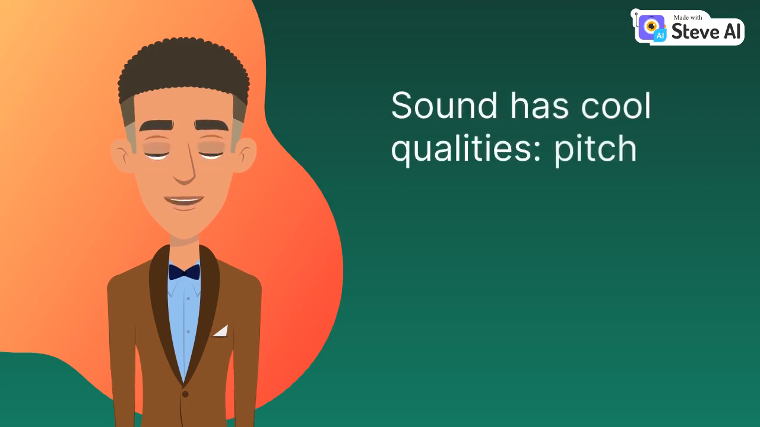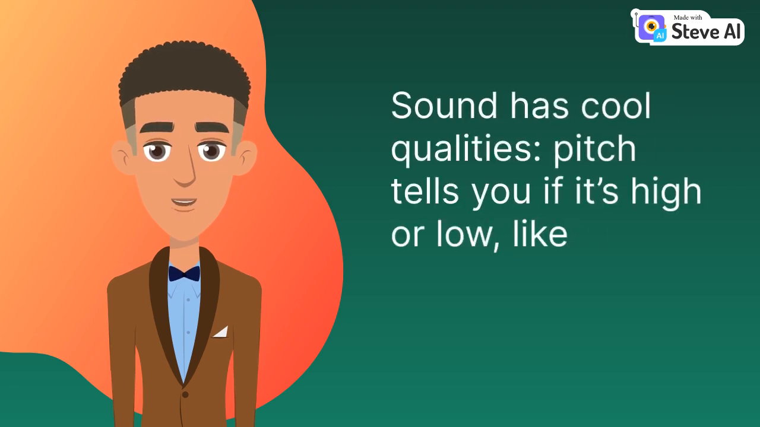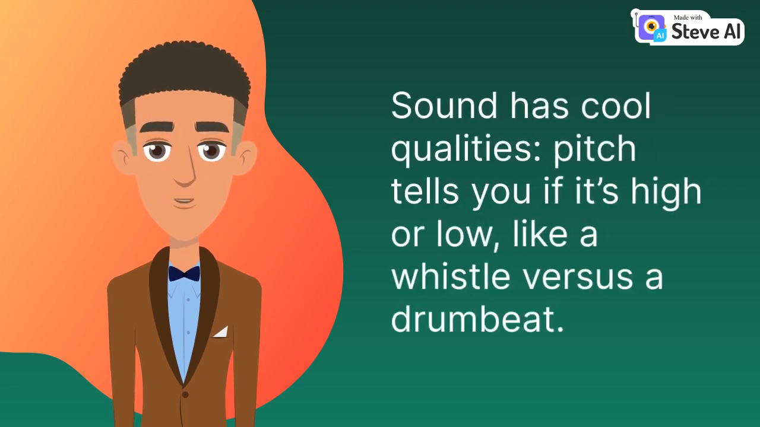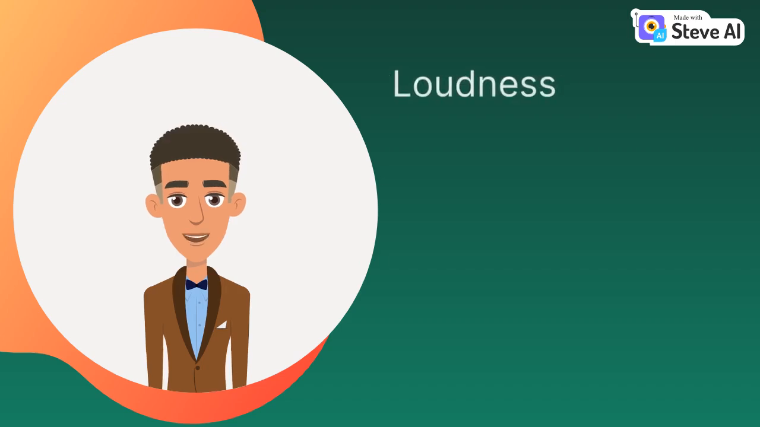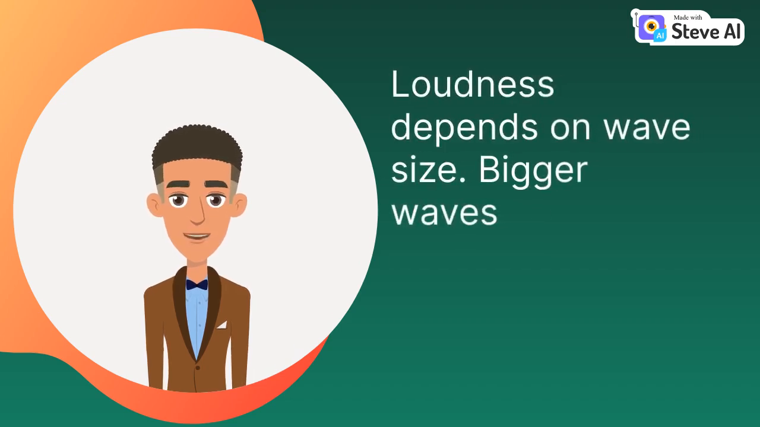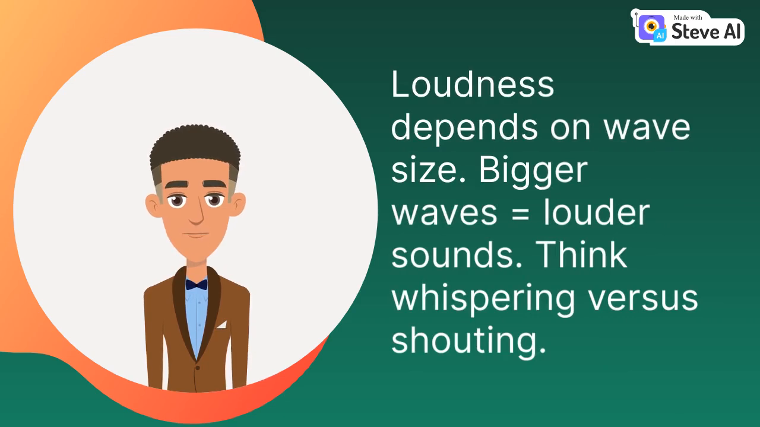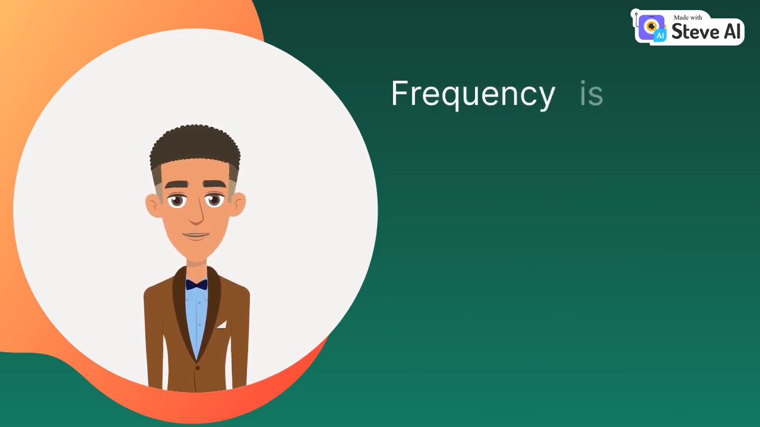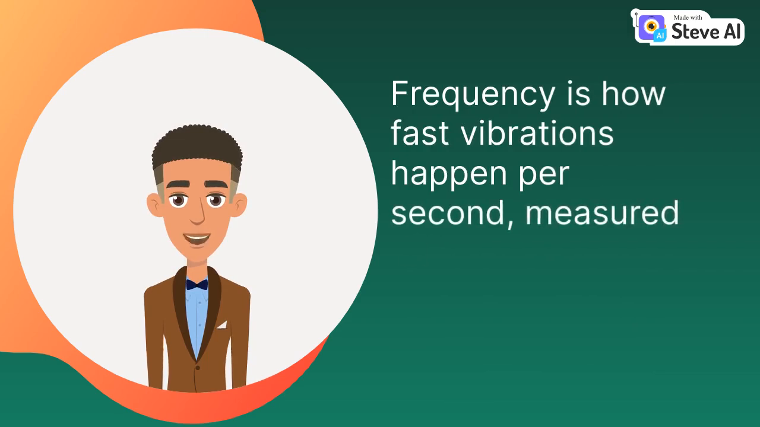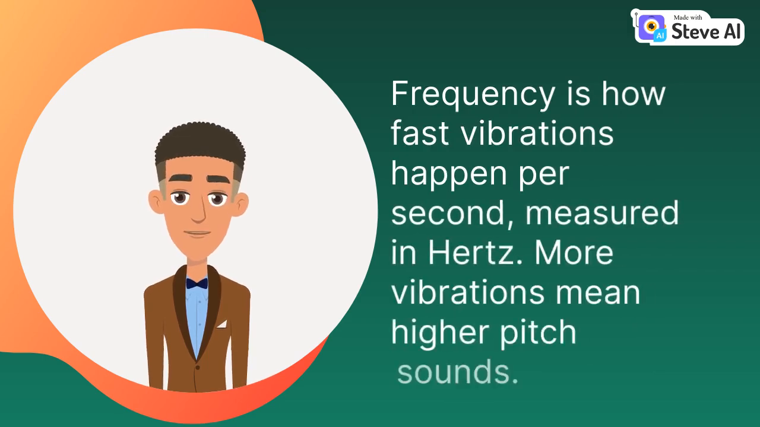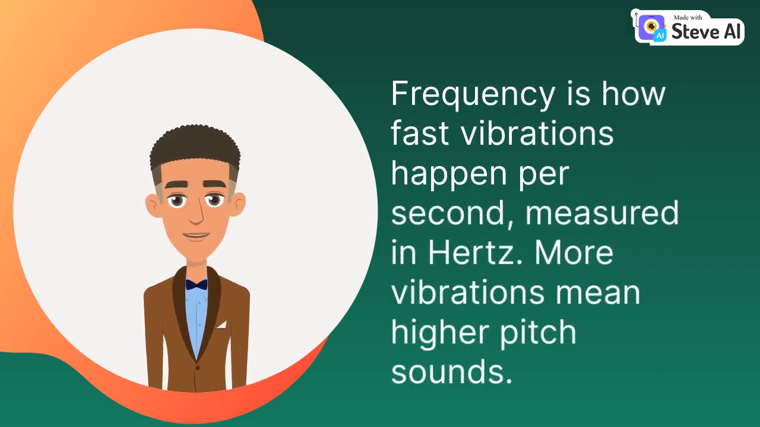Sound has cool qualities. Pitch tells you if it's high or low, like a whistle versus a drumbeat. Loudness depends on wave size. Bigger waves equal louder sounds. Think whispering versus shouting. Frequency is how fast vibrations happen per second, measured in hertz. More vibrations mean higher pitch sounds.